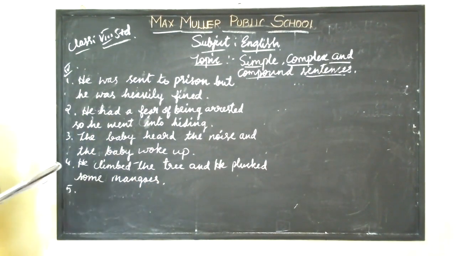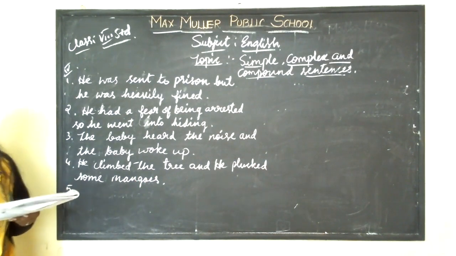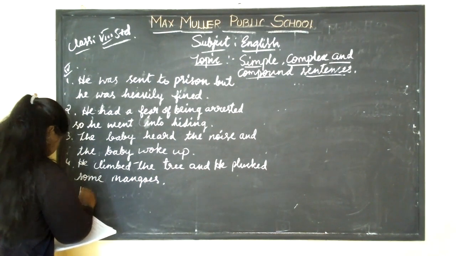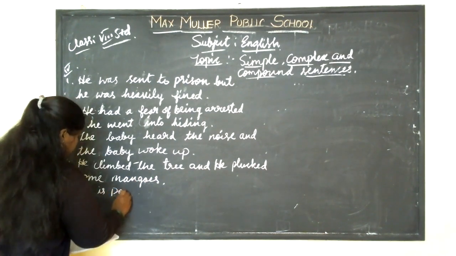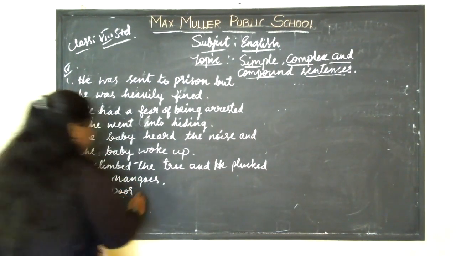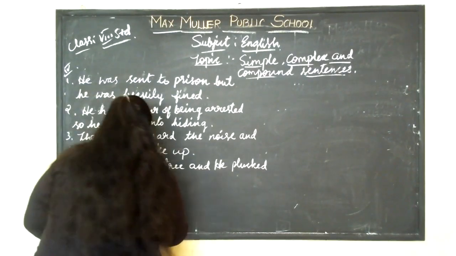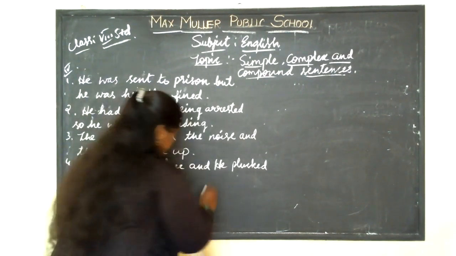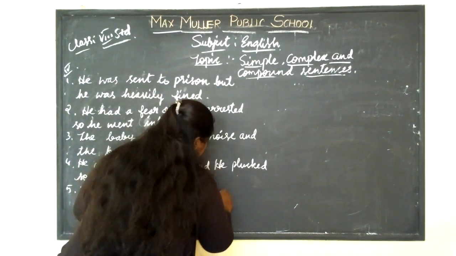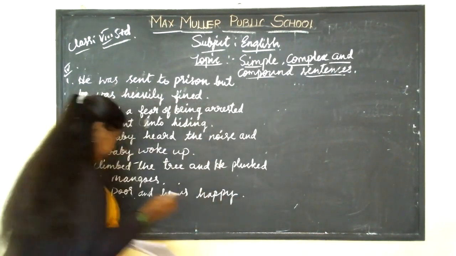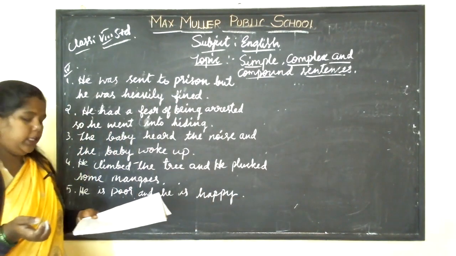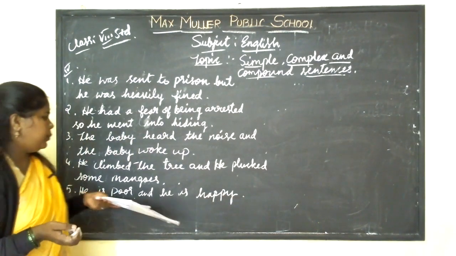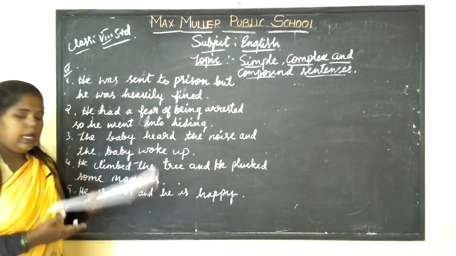The fifth one, in spite of his poverty, he is happy. So he is poor and he is happy. So see here, in spite of his poverty, he is happy, right? So the answer is he is poor and he is happy.